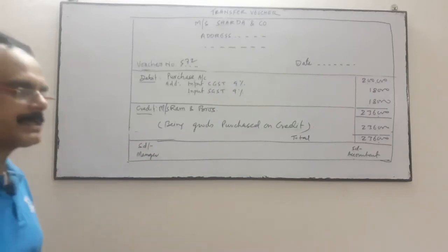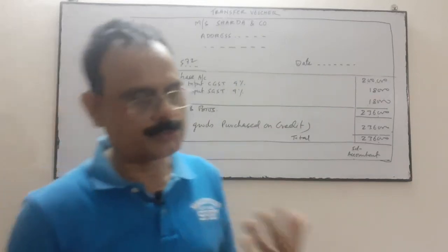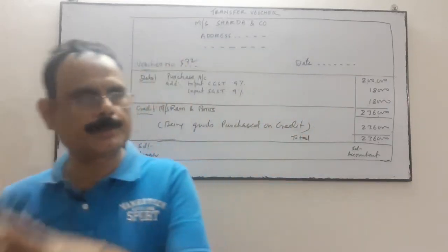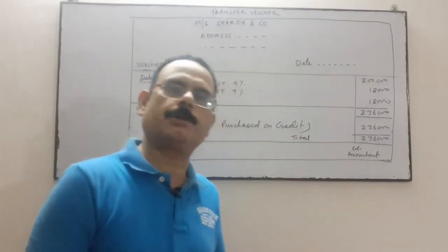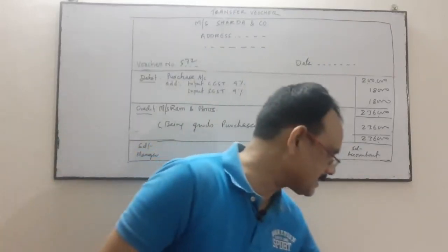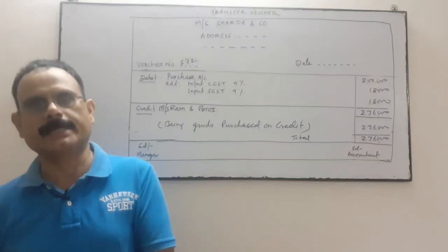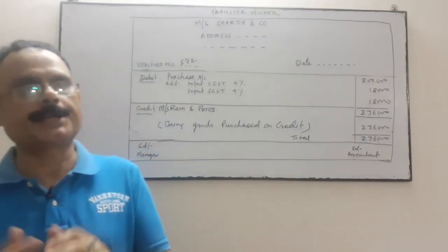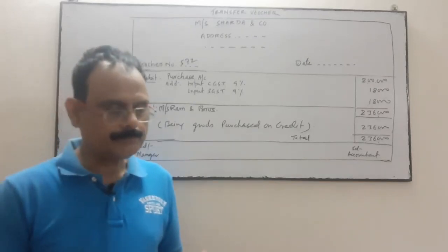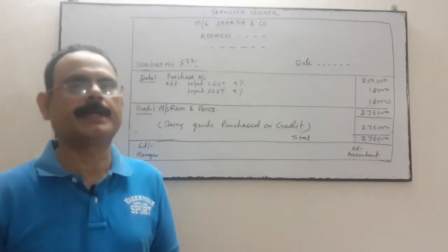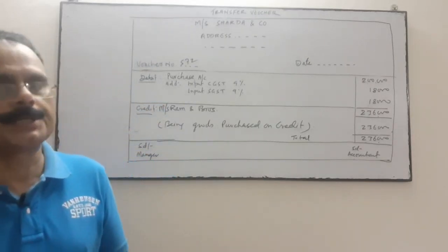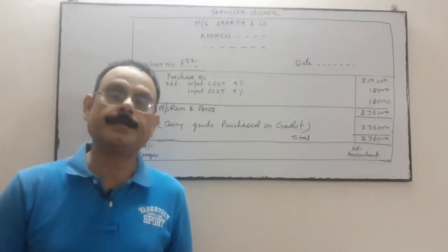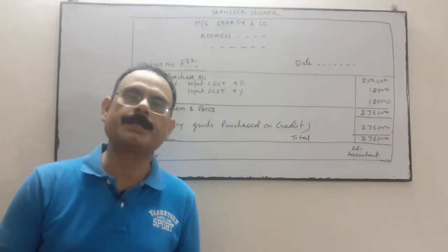So whenever we purchase the goods or sell the goods on credit, purchase the investment on credit or sell the investment on credit, purchase the assets on credit or sell the assets on credit, we prepare the transfer voucher. Even for writing off bad debts, making any provision for bad debt, depreciation, any sort of adjustment, we prepare the transfer voucher.